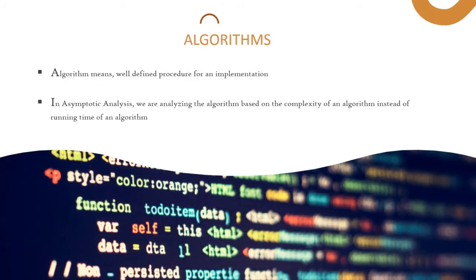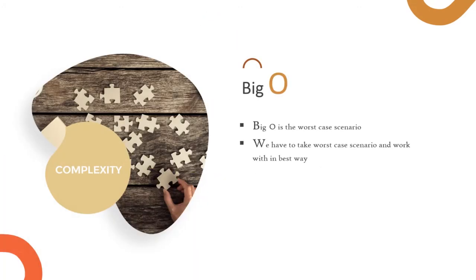And we have seen about algorithms. Algorithm means a well-defined procedure for implementations, and we use asymptotic analysis to analyze various algorithms for a single task. In this method of analysis, we analyze the algorithm based on the complexity of algorithms, not based on the running time of algorithms. And finally, we have talked about Big O and levels of complexities for Big O.